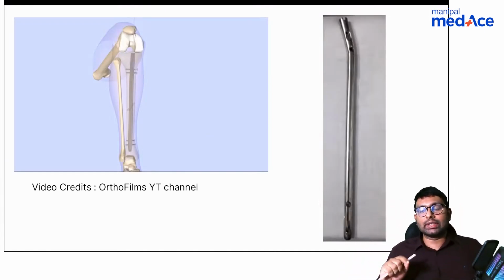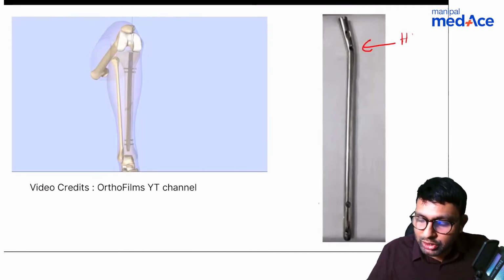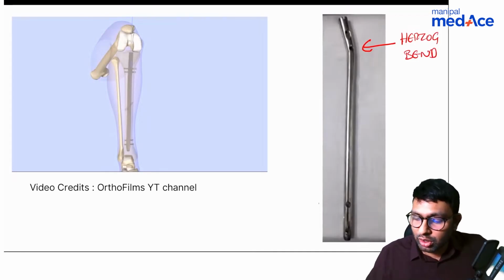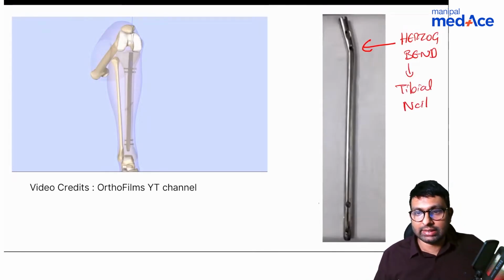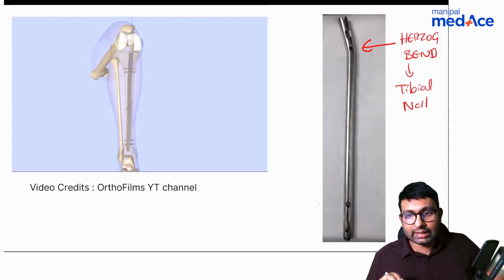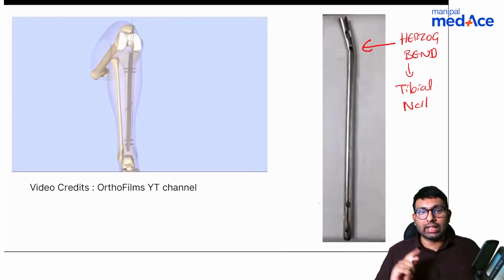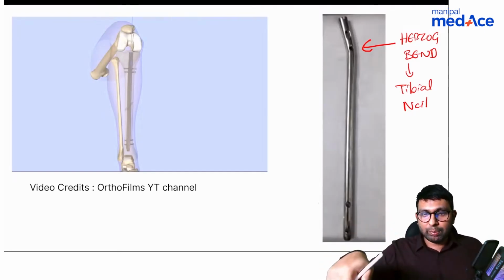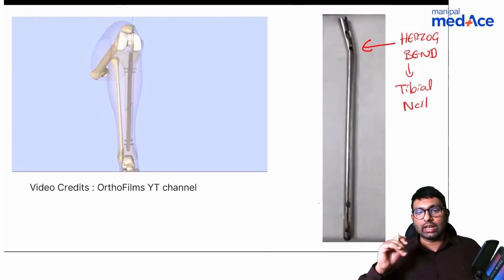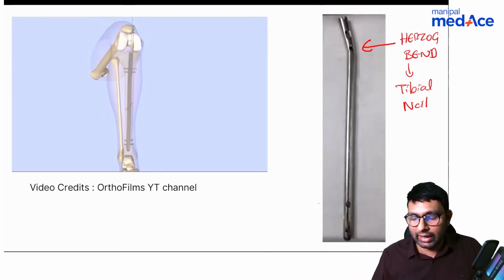And that curve is compensated with the help of a bend. This bend in the nail is called the Herzog bend. It is called the Herzog bend. This is a feature of a tibial nail. Not a femoral nail, Stardust, not a femoral nail, Shabir. This is a tibial nail. That bend, what you see, is usually in tibial nails, because as you see in the fixation, it helps us fix it better because of the pathway that it takes for the nail to go inside. We need to have that bend. Okay, that is why a tibial nail will always have that bend in it.